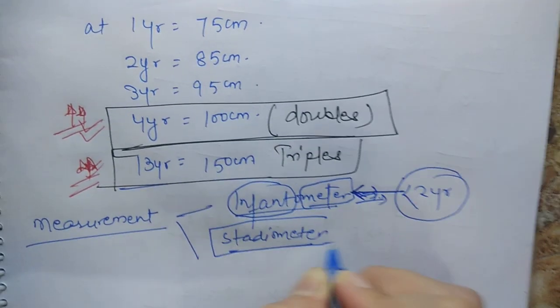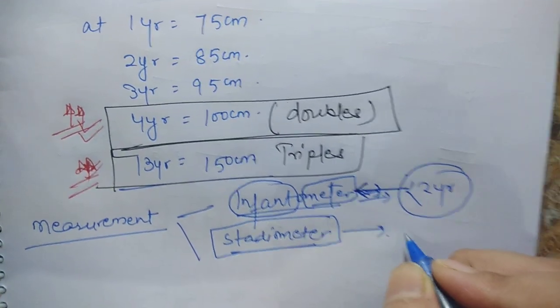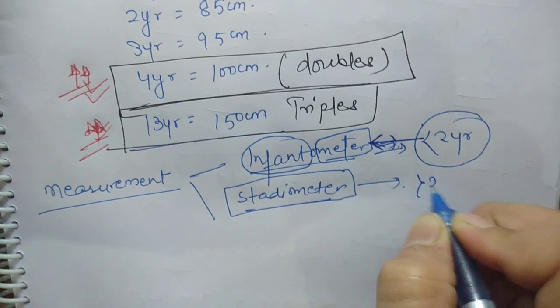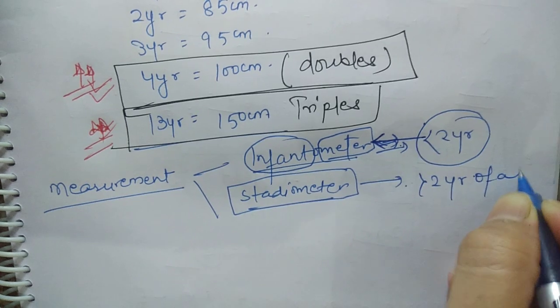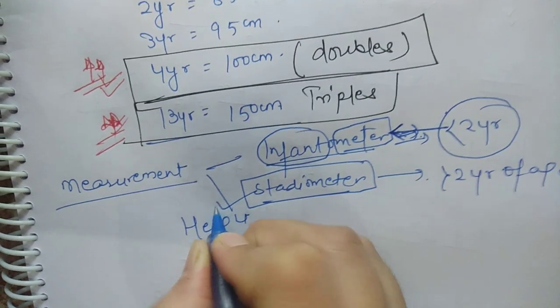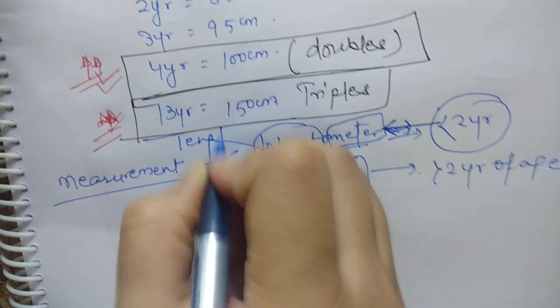When the child is standing and walking and has the balance, at that time we measure the height, that is more than 2 years of age. If the child can stand, we can measure the height. But with the help of infantometer, we measure the length.